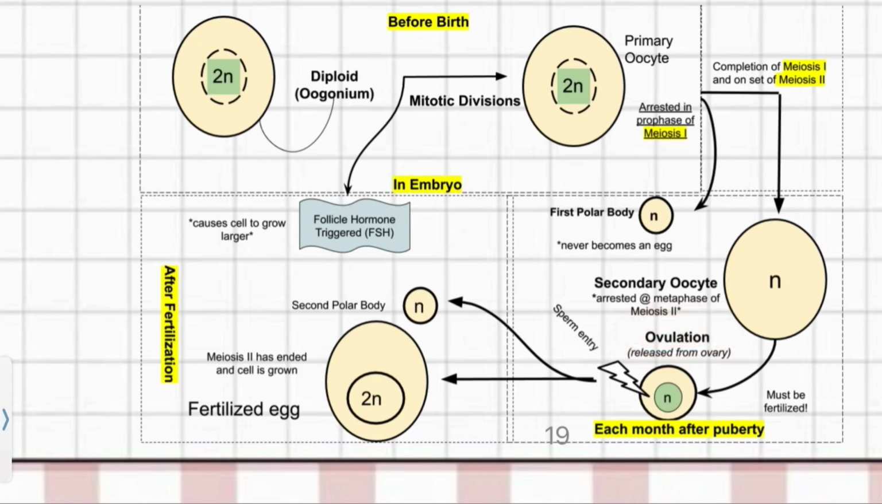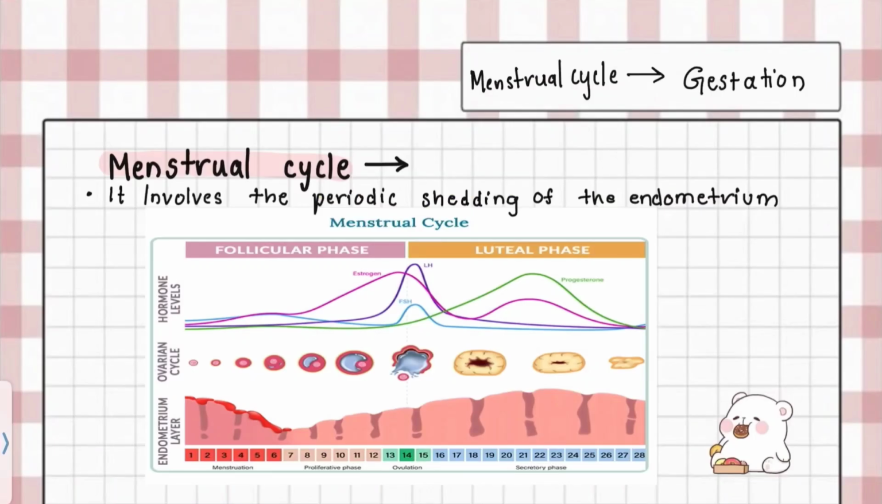After the sperm enters and gets in contact with the egg, the division continues further and forms a second polar body, and then meiosis 2 has ended and the cell is grown completely. Let's discuss the menstrual cycle. It involves the periodic shedding of the endometrium.